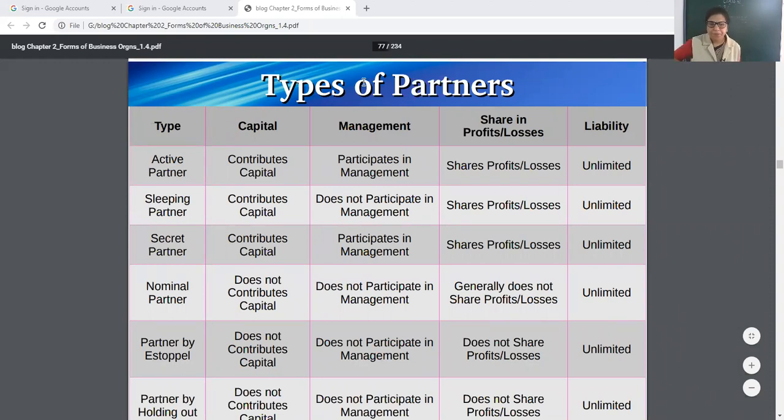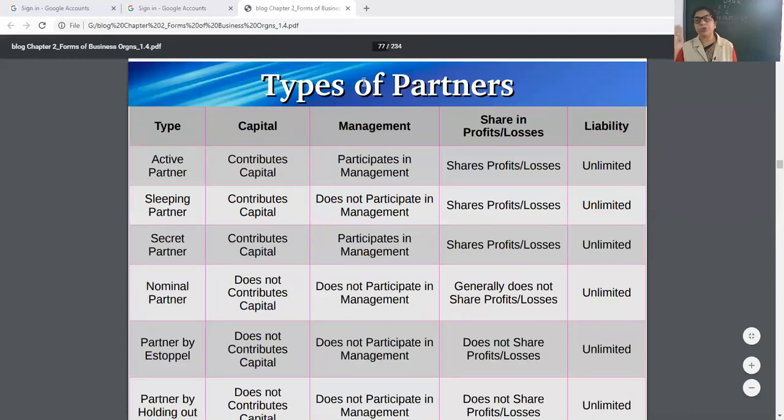Secret partner contributes capital, participates in management, shares profits and loss, liability is unlimited, but is not shown to outsiders. So in my opinion, active partner and secret partner are near about similar, but secret partner wants it as confidential and as secret.